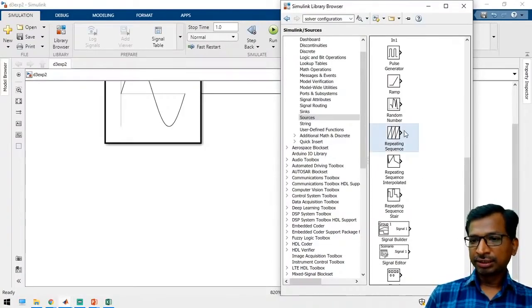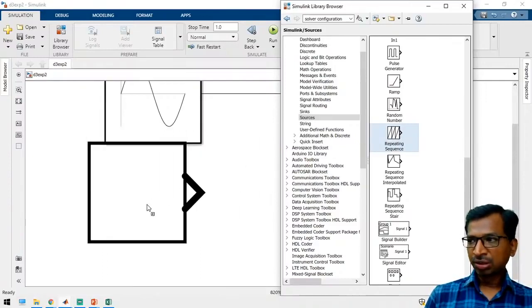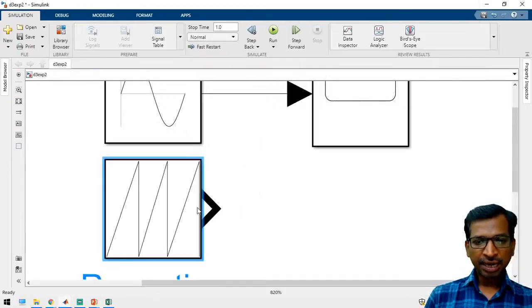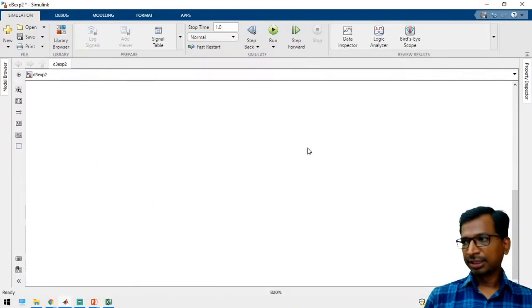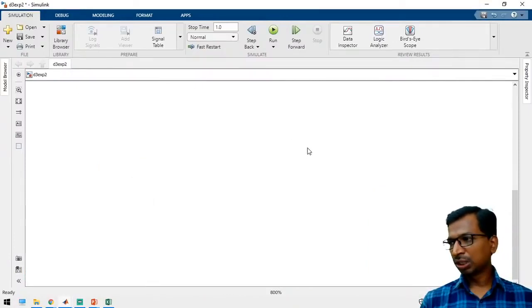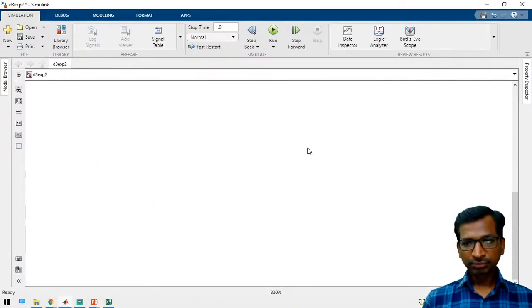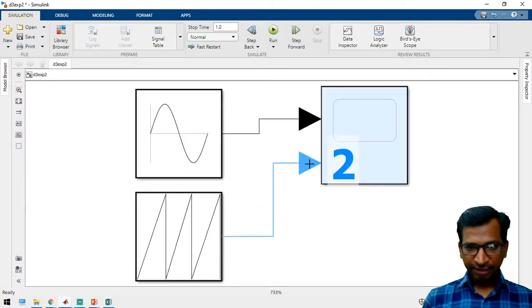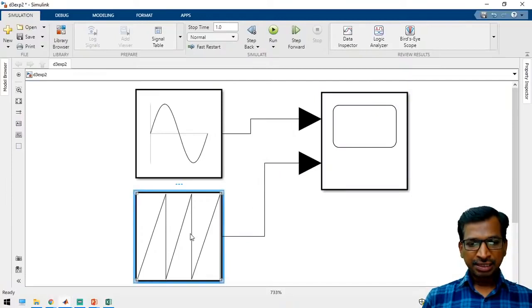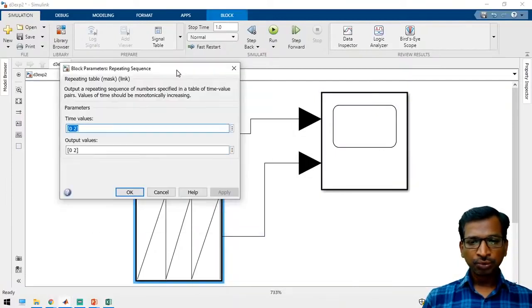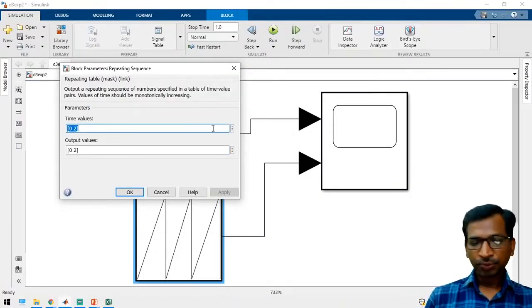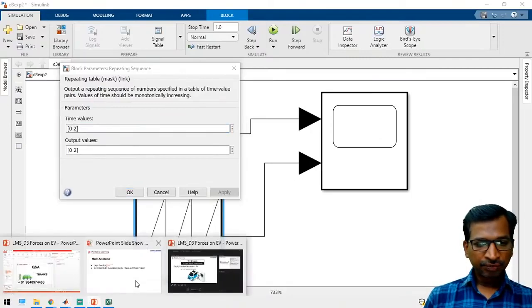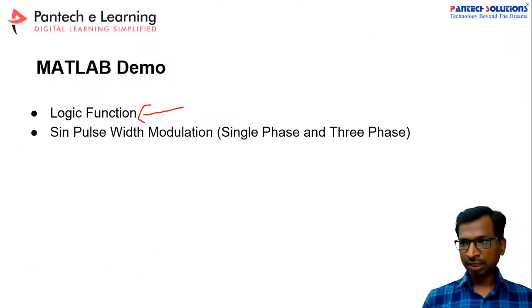So take a repeating sequence block, add it, and connect it to the scope. Take this value. So these are the functions we are going to add.